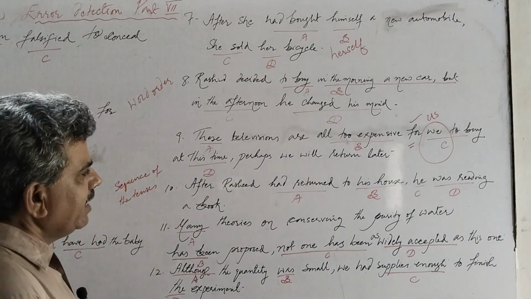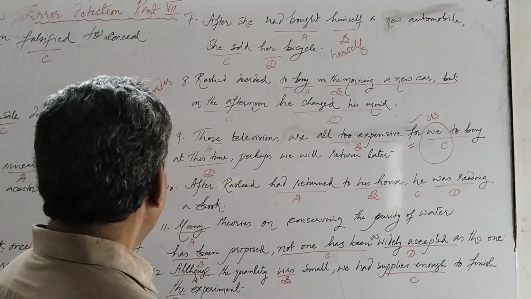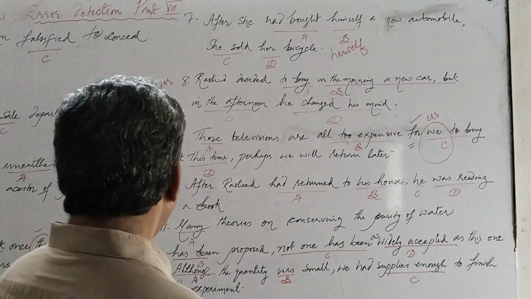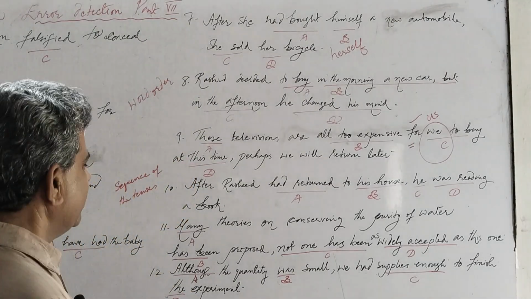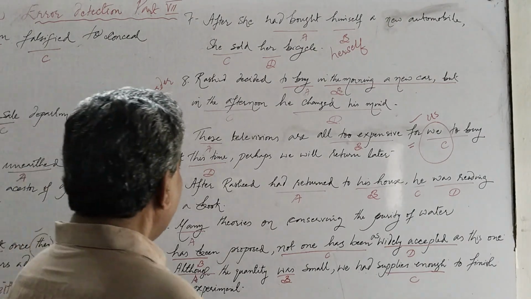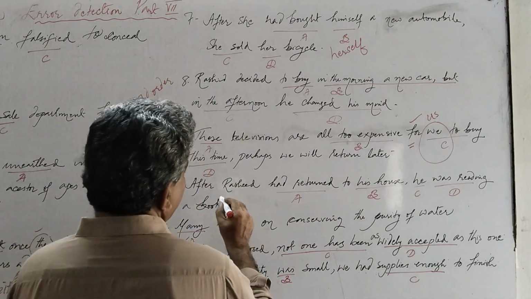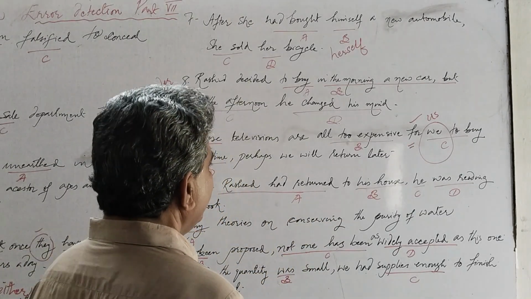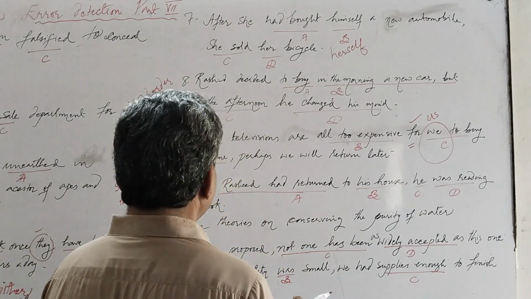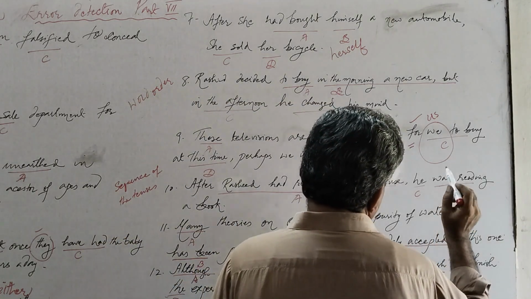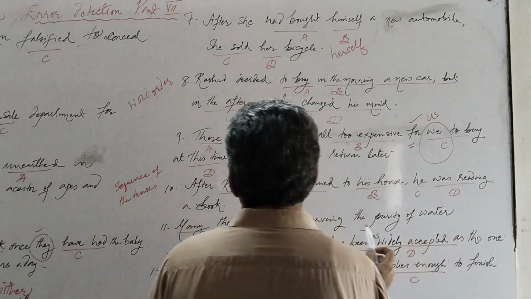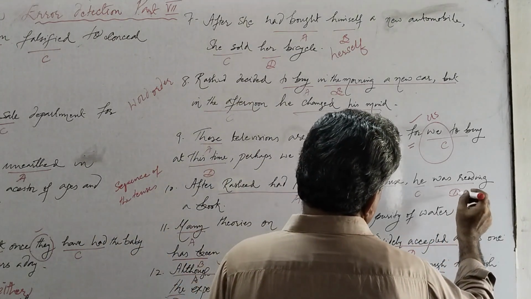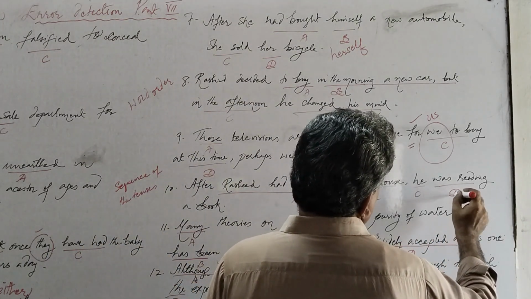When we read the sentence, we realize that there is a problem of sequence of the tenses. Because when we have past perfect tense in any sentence, then we should keep past indefinite with it, not past continuous. Past continuous does not match past perfect, so we have to change option D, that is continuous.